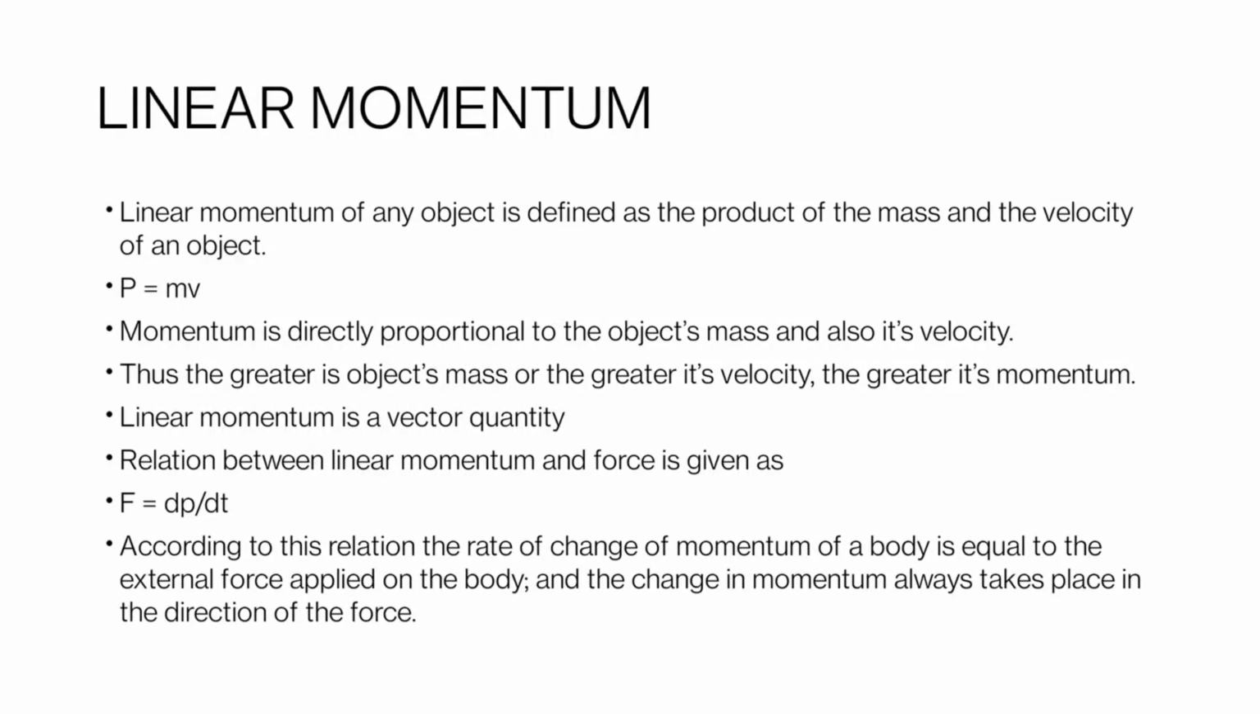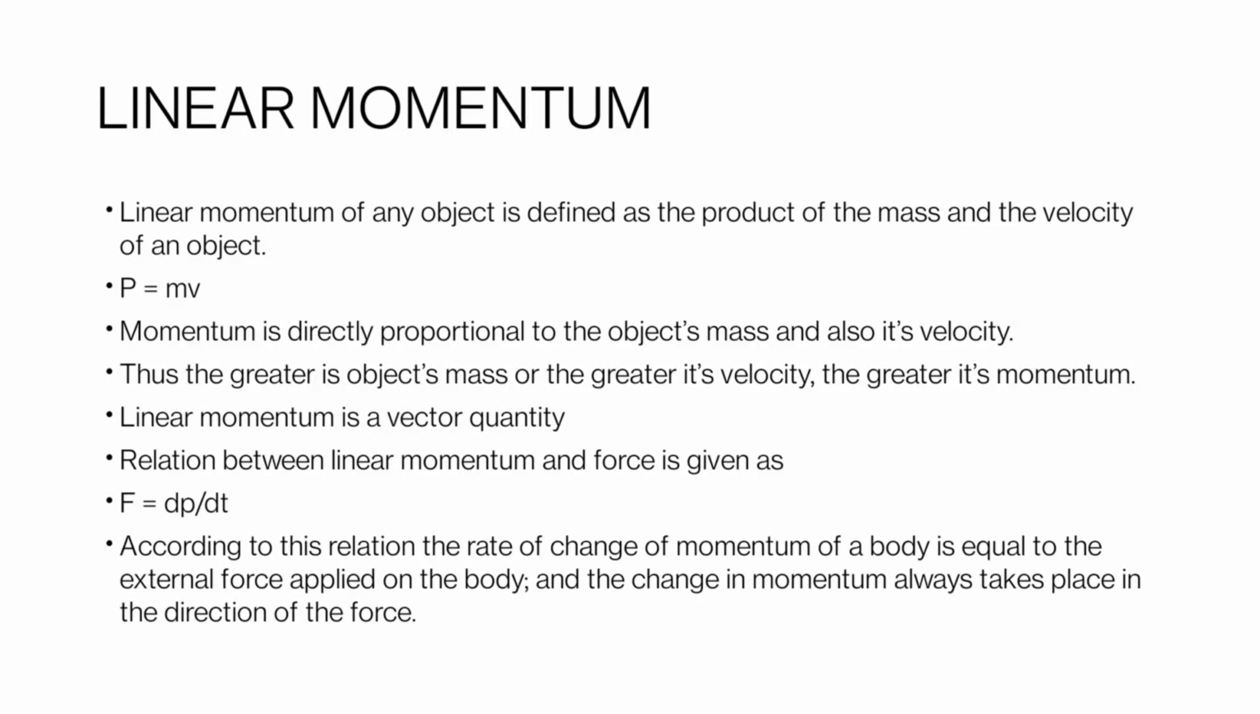Linear momentum of any object is defined as the product of mass and the velocity of an object. Linear momentum is denoted by p. So how can we calculate the value of linear momentum? We can easily calculate it by using the formula p is equal to mv. As we see, the linear momentum formula involves velocity, which is a vector quantity. So we can say that linear momentum is also a vector.